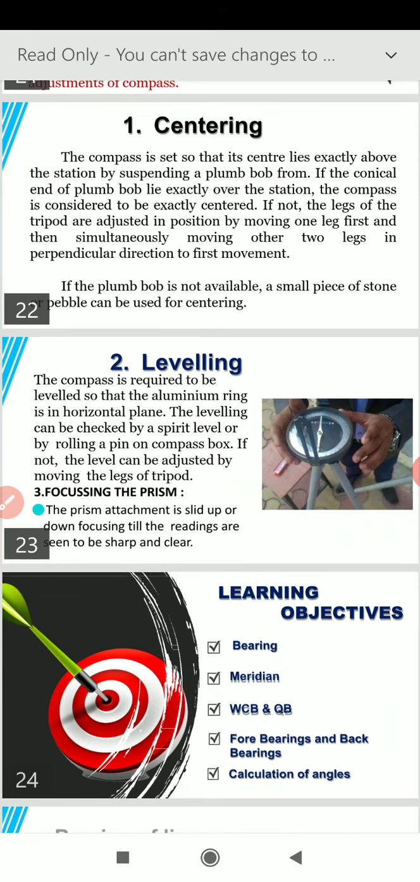Then comes the third step, focusing of the prism. When the prism is focused, it means it is checked that it is unlocked from the bottom, and the bottom part is properly cleaned from dust so that we can get a clear view of the reading. There is also a focusing screw, which adjusts the line of sight to the person's eyesight, and we move the screw until we see the reading clearly.